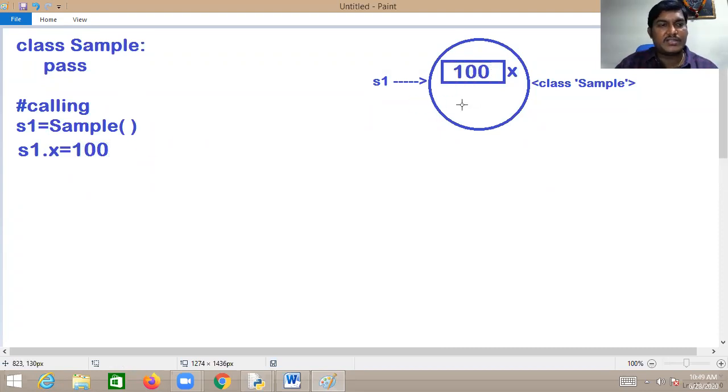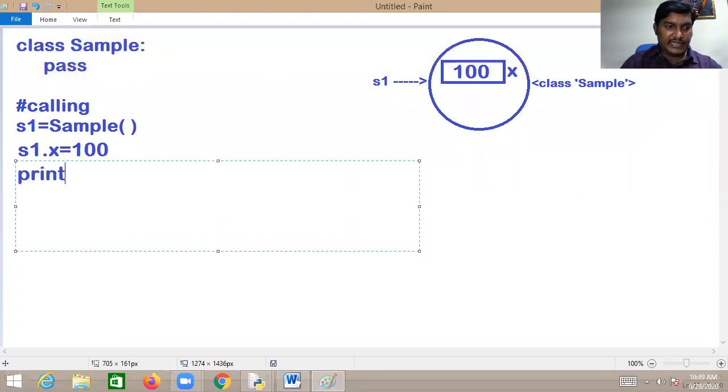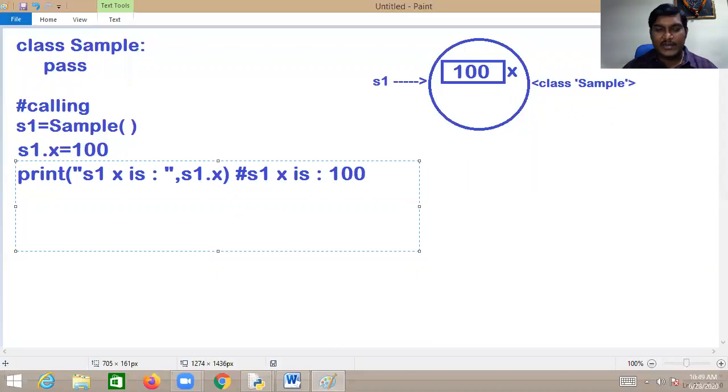Now I want to print it, to give you an idea. Print S1.x. Is S1.x there or not there? There. You'll be getting something like 100. But how can you delete that instance field, sir? There is a beautiful keyword, del. In the core Python beginning sessions, we discussed del.